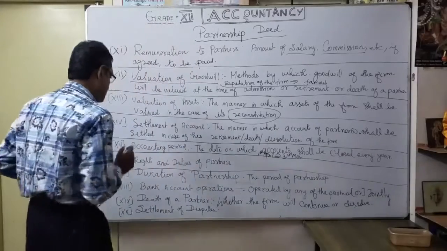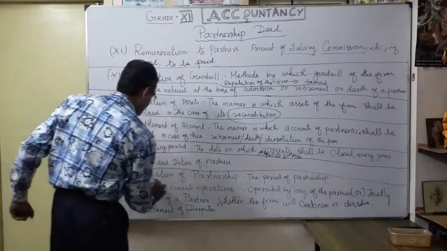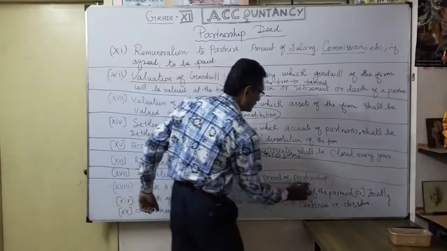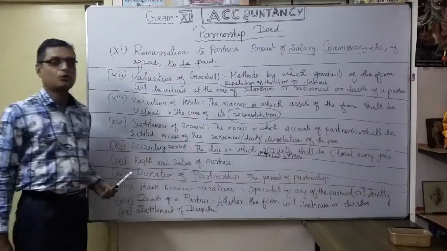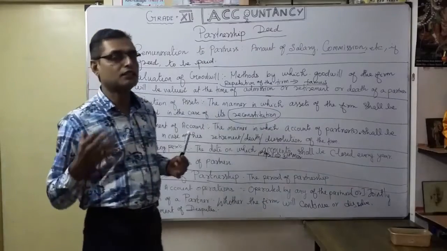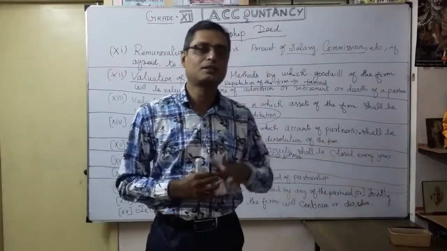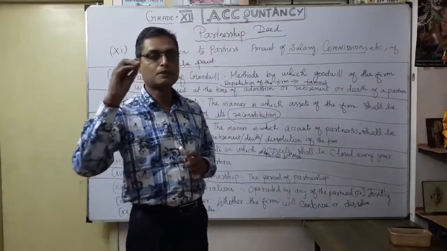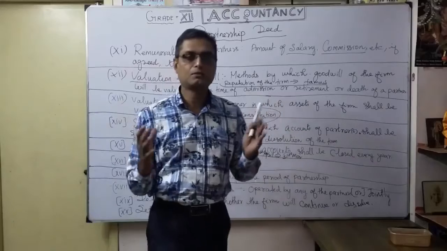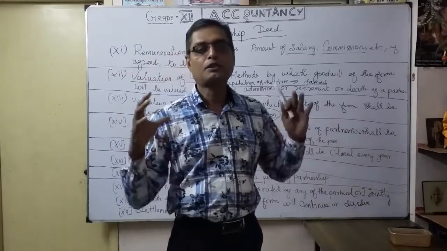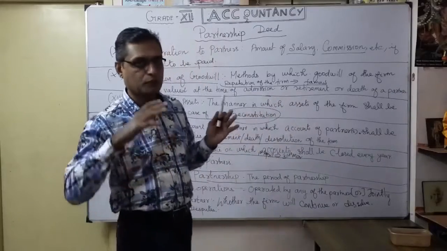Okay, then the duration of the partnership. That is also very, very important. How long will the business run? The time period, the duration, you want to mention. Here one more thing: a joint venture also comes under partnership. What is a joint venture? It is for some specific period, for example our metro rail, the construction of a bridge, or some important work like laying a road from one place to another.